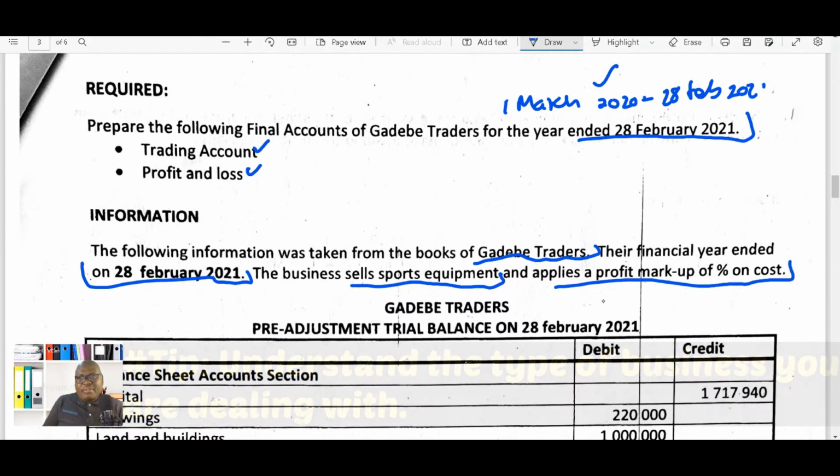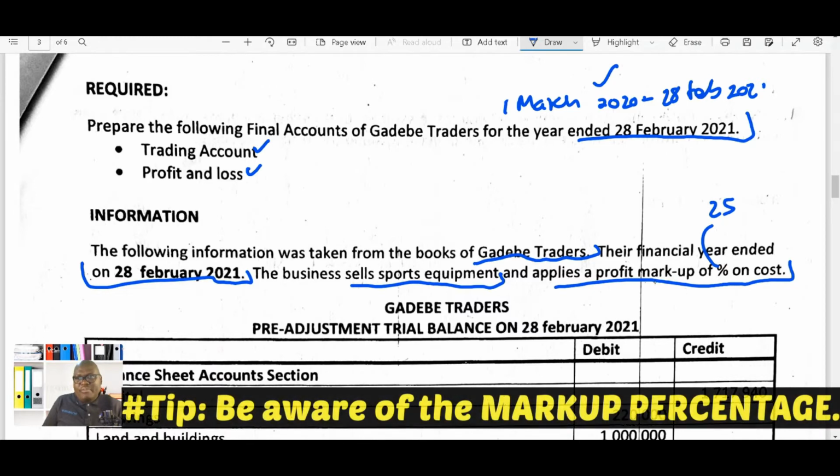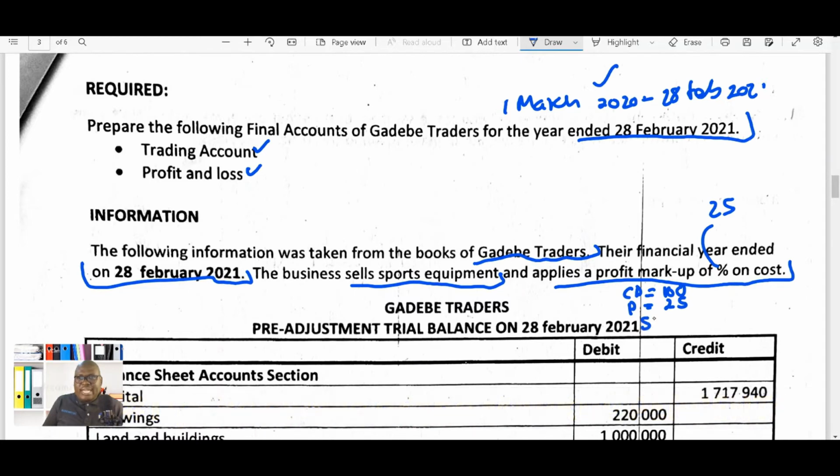Okay, let's say for example, if the markup percentage was 25%, this means that the cost price will always be 100%, and then their profit markup will be 25%, and then their selling price will be 125%.